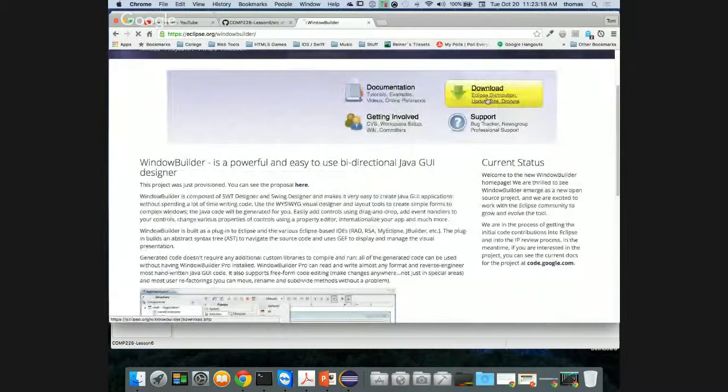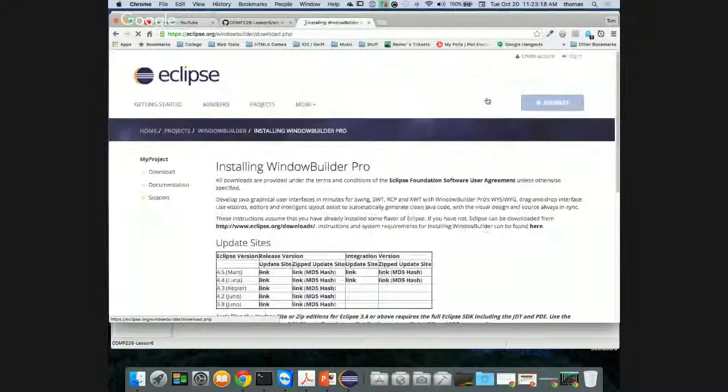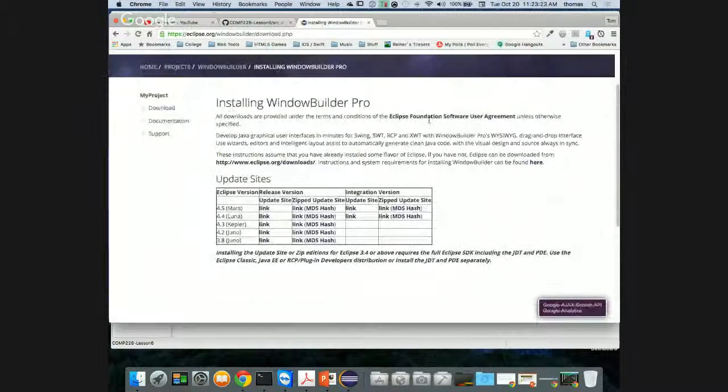So I'm going to go download the Eclipse distribution. Of course, what is it going to give us? It's going to give us some links to how to get to it, right? And where we really want to go is, if you notice, here's installing Window Builder Pro. Now again, some of this is not free, but it says instructions and system requirements for installing Window Builder can be found here. Here's my update sites for Mars or Luna or whatever version you're using. And here's the link for the update site that I want to go to, right?